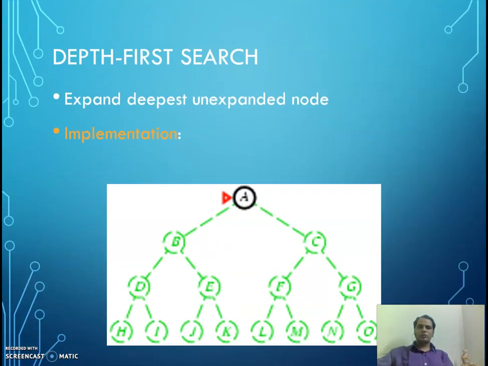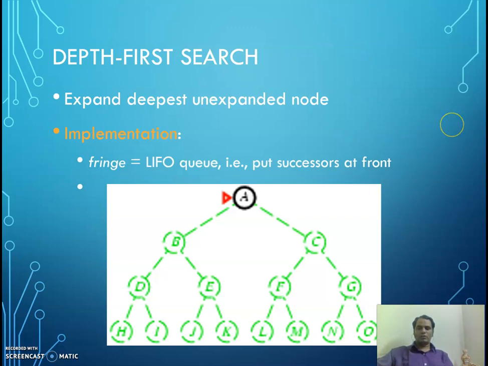So here comes depth first search, which has an implementation of a LIFO fringe. Now the successors are put at the front of the fringe queue. From A, I will visit B. I have B and C, but B and C are placed in the fringe.